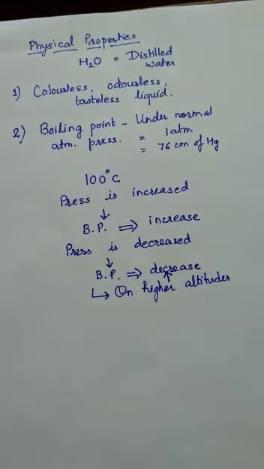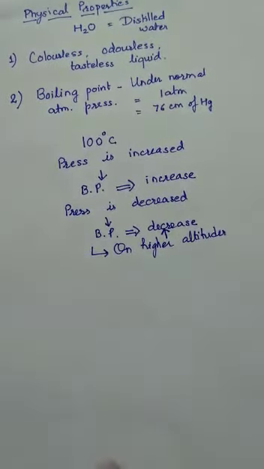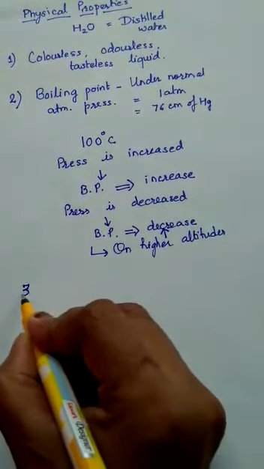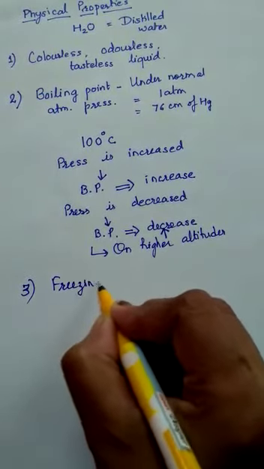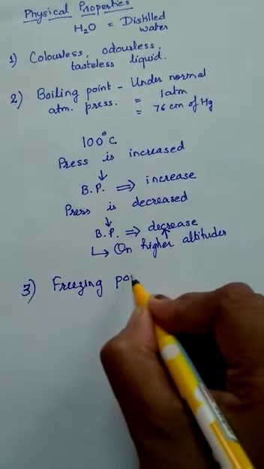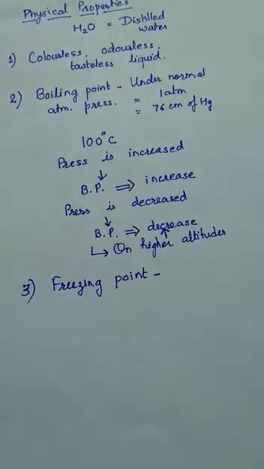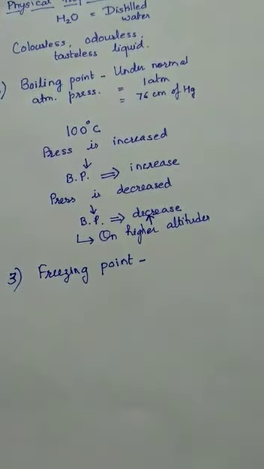Now the third physical property is freezing point. Freezing point is the temperature at which a liquid changes into solid state.